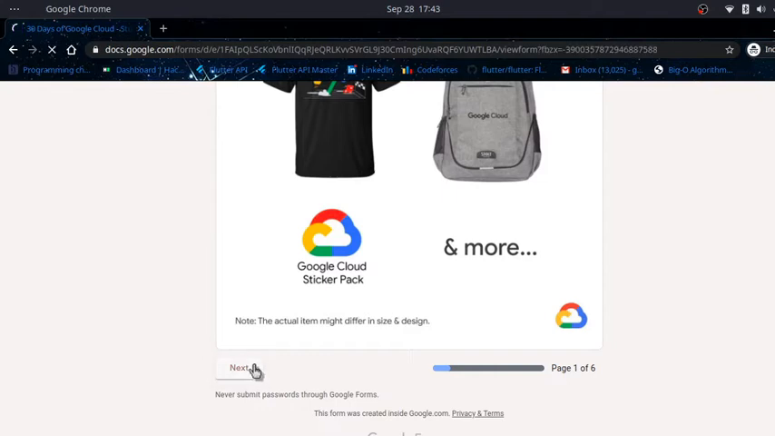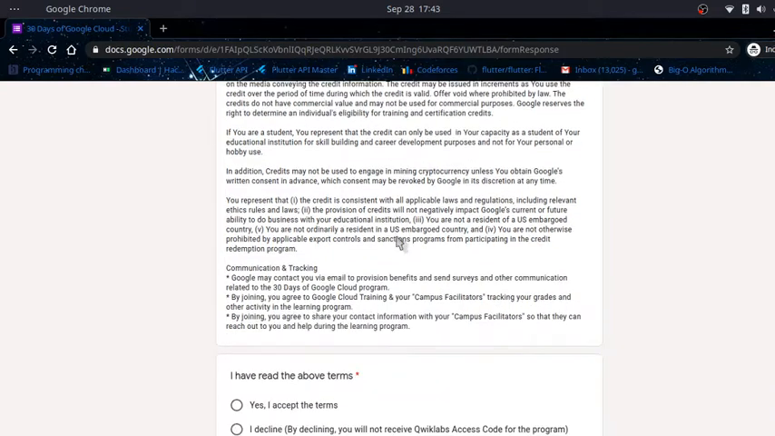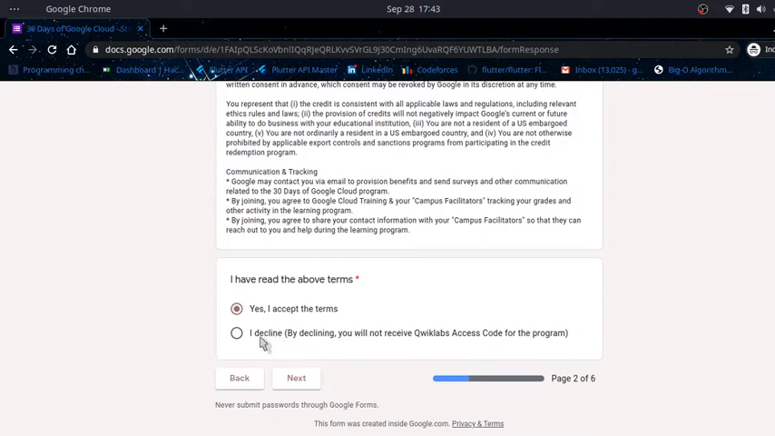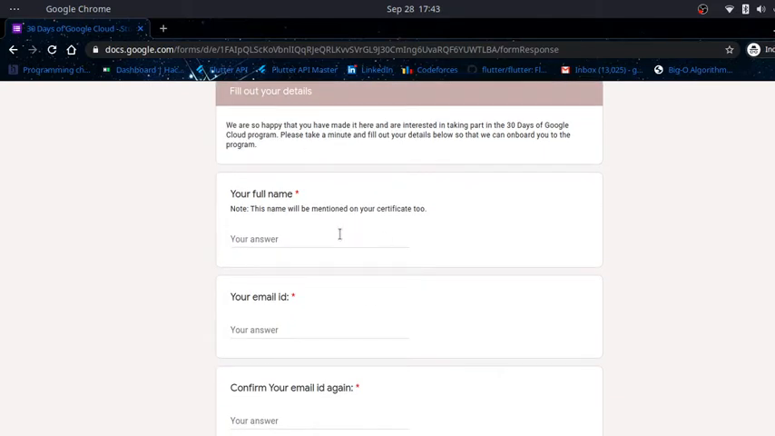Click on next. Then these are the terms and conditions. I suggest you read them at once, but I have already read them, so I accept the terms. If you want to be part of the program, please don't decline it, I would suggest. Then comes the actual form, detail filling.